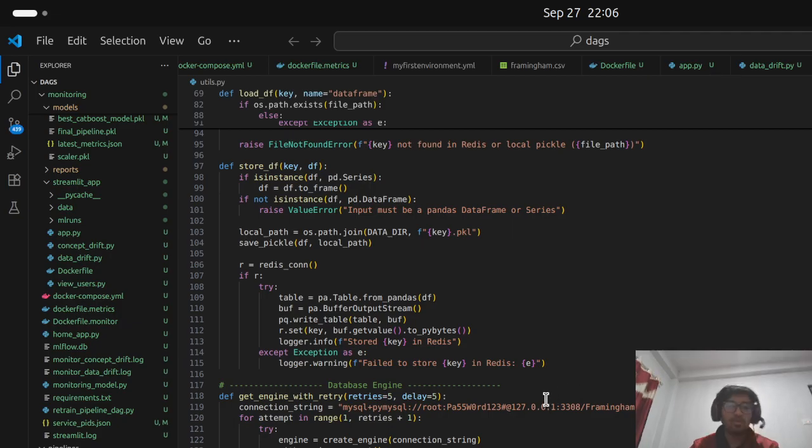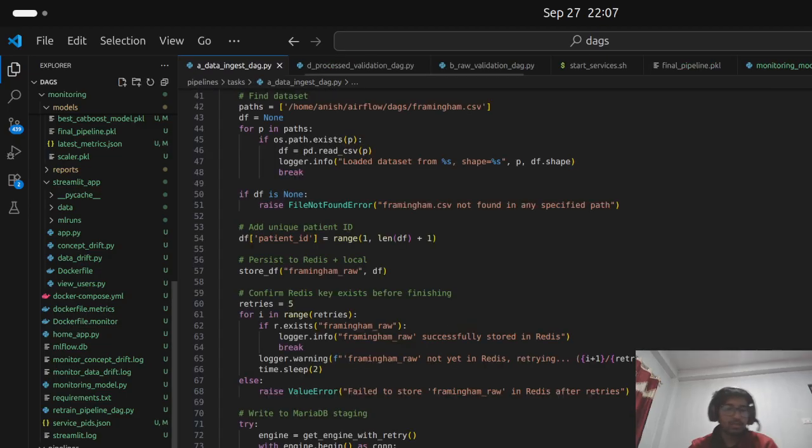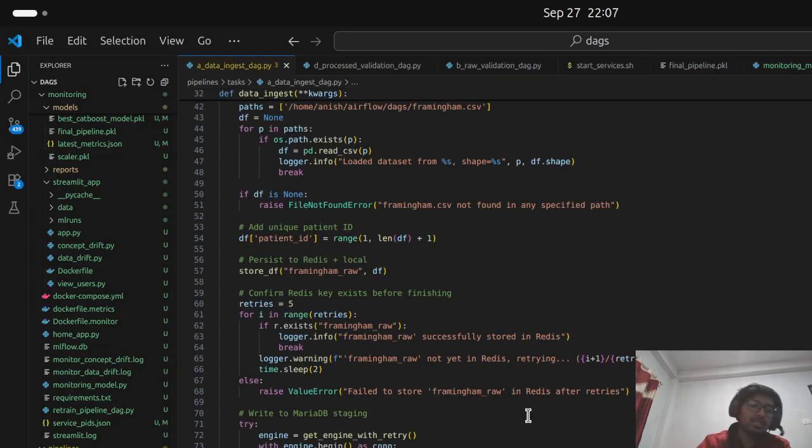So this is my overall code, and normally in the past every task was done manually, one by one, and it was faced by many people and organizations. But to solve this, Airbnb is one of the companies which came up with the Airflow idea, where we can automate different tasks. Like here you can see data ingestion.py. So here we will ingest CSV data into MariaDB so that we can use it later.